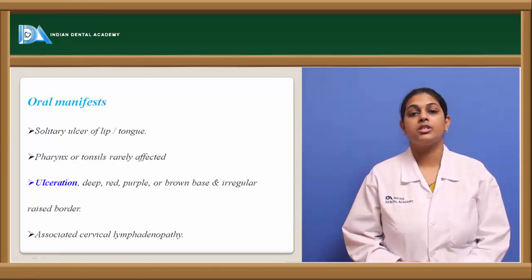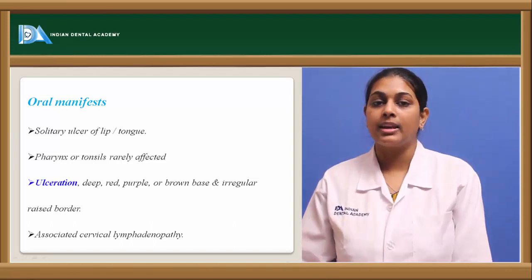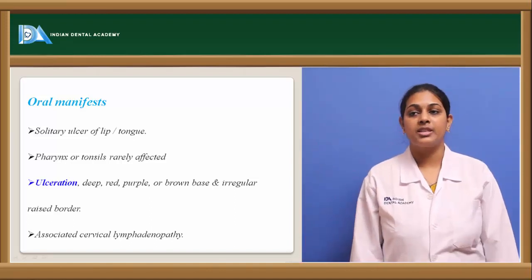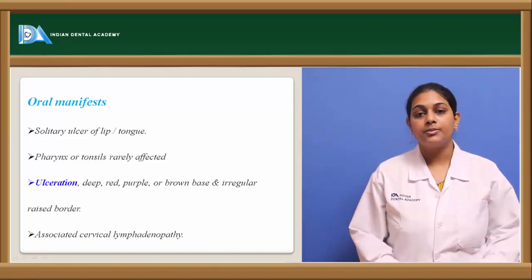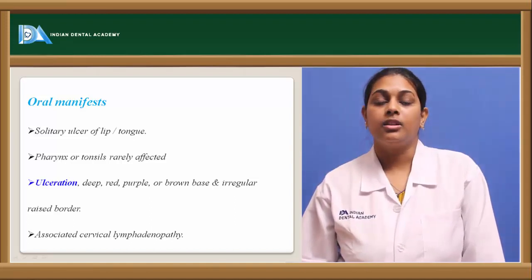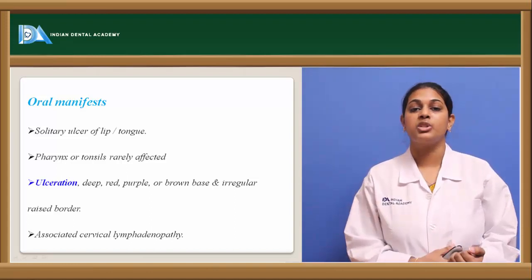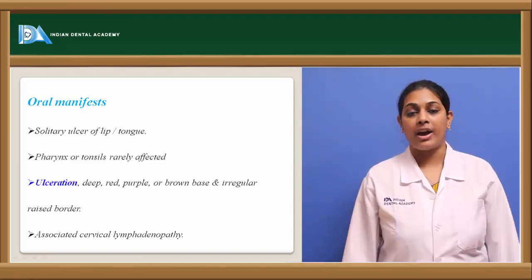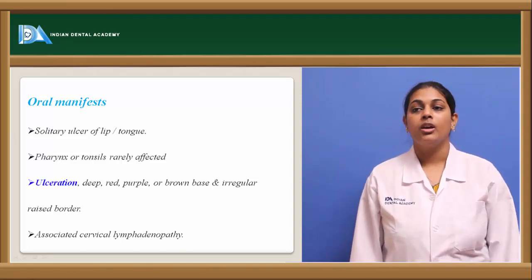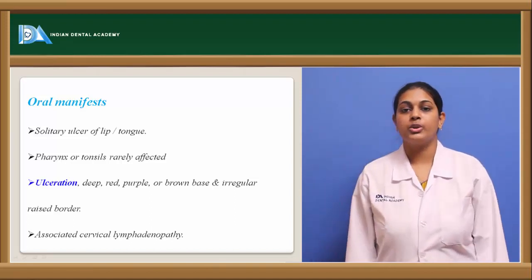Coming to the oral manifestations in primary syphilis, we see a solitary ulcer, and the most commonly seen areas are the lip or the tongue, where a single ulcer can be seen. The next most commonly affected areas are the pharynx and the tonsils, but these are least commonly affected compared to the lip and the tongue. Ulceration is the most common feature we see in syphilis.